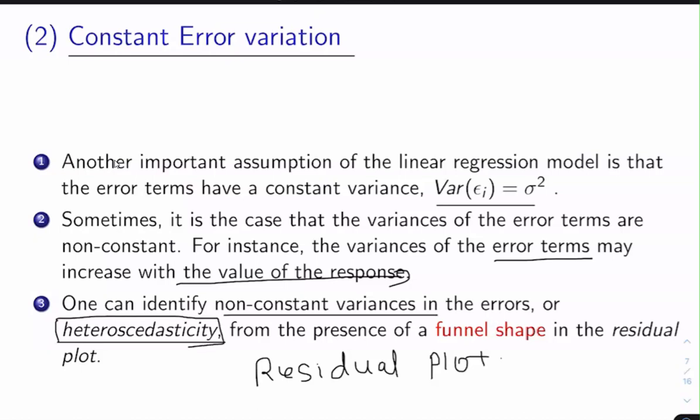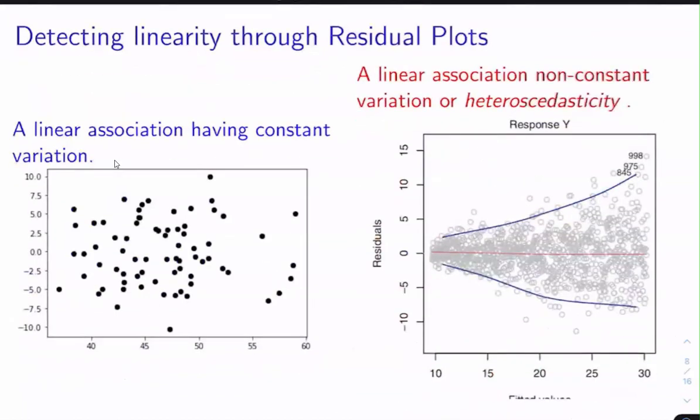It is called heteroscedasticity. If the non-constant variances are present, it is called heteroscedasticity, and if constant variation is present, it is called homoscedasticity, for constant variances. You can check whether constant variance is present or not by using the residual plot. I will show you the residual plot.